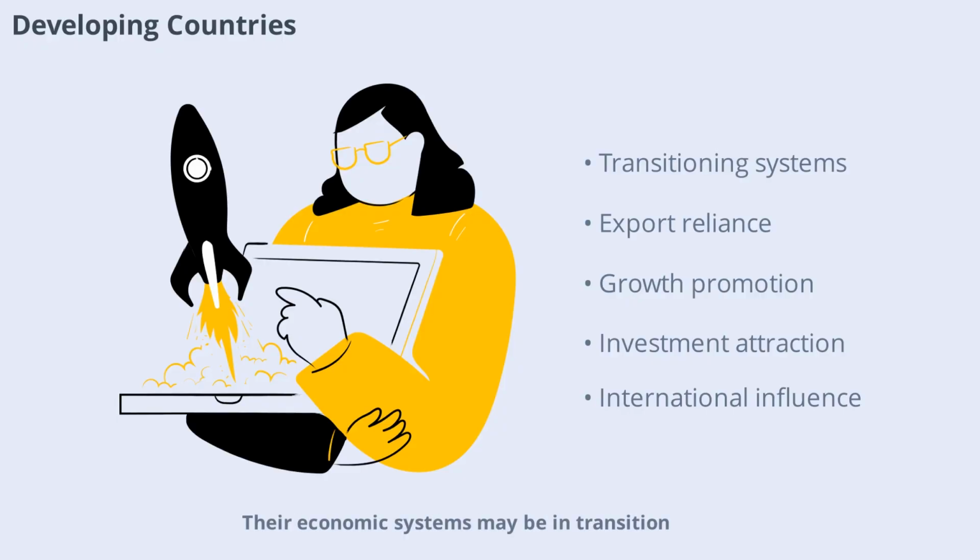Developing countries often face different challenges in shaping their trade policies. Their economic systems may be in transition, and they may rely heavily on certain exports or foreign investment. Trade policies in these countries are often designed to promote growth, attract investment, and protect vulnerable sectors. The influence of international organizations and larger economies can also play a significant role in shaping their approach.